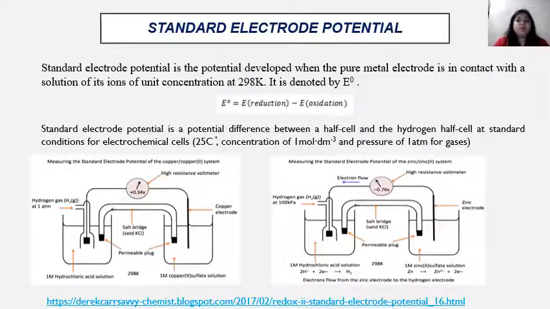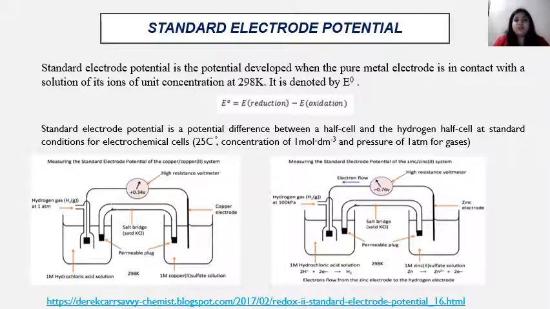Standard electrode potential. Standard electrode potential is similar to the electrode potential, but if we calculate the electrode potential in some standard condition, then it is known as standard electrode potential. Before going to standard electrode potential, I just want to clear that any type of potential is developed when two half cells are connected together.